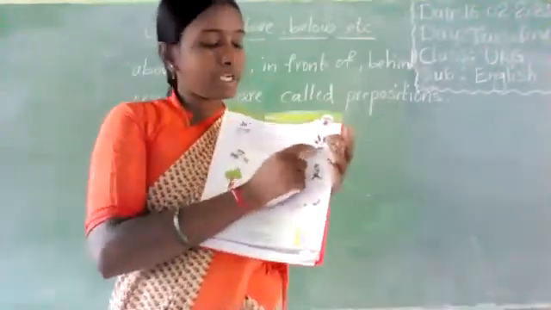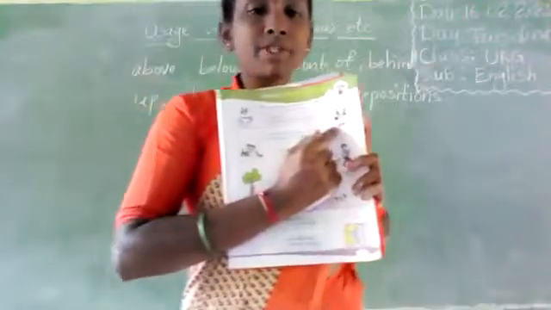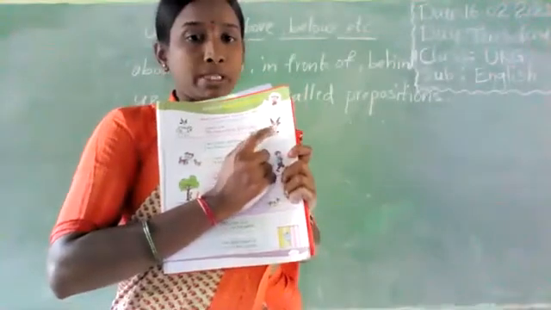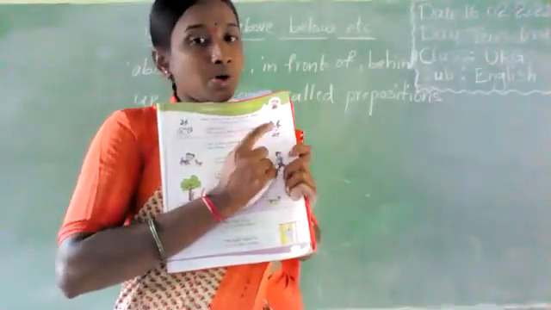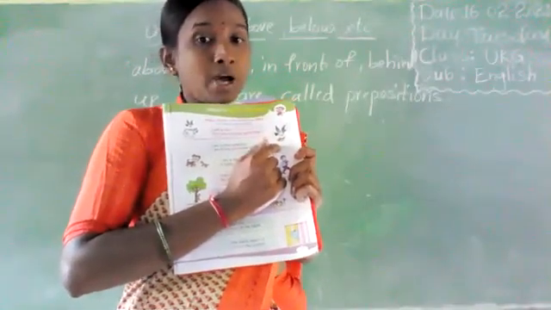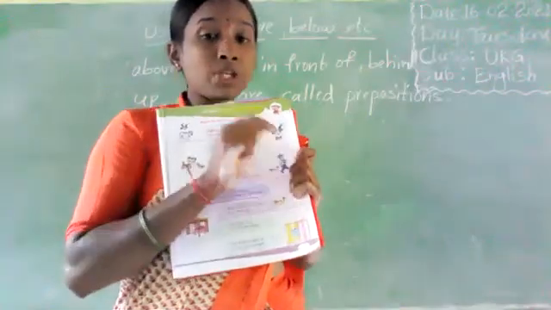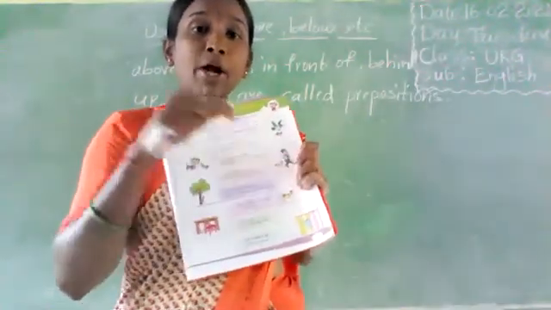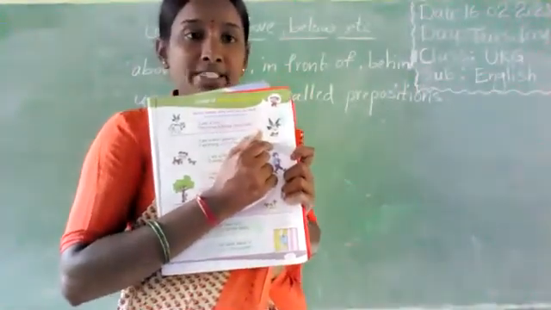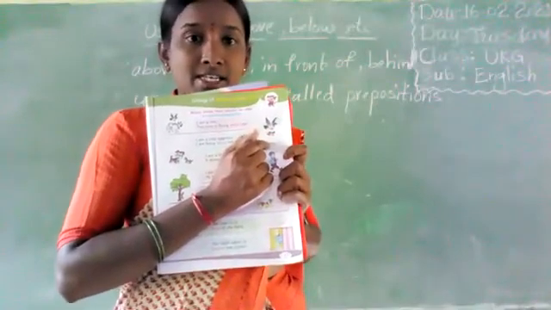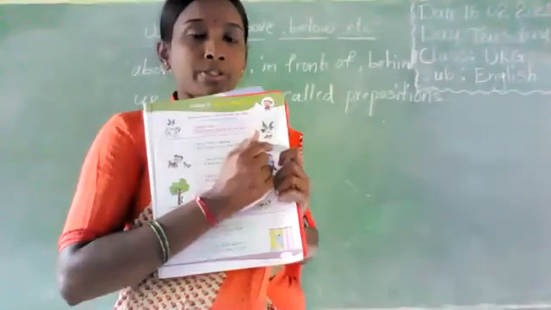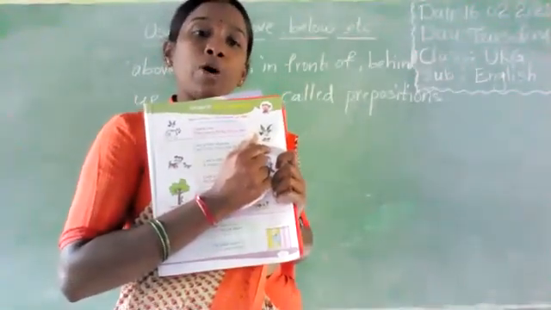I am a little sparrow. See the picture. This is the sparrow. This is the crow. Where is the sparrow? The sparrow is flying below the crow. See below here, the crow is above and the sparrow is below. Yes or no?